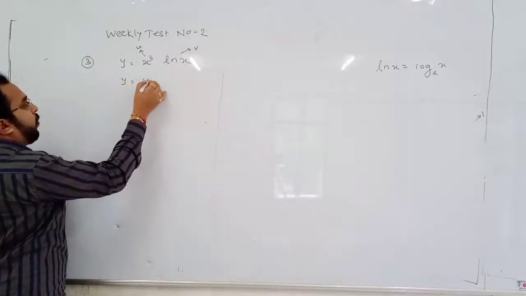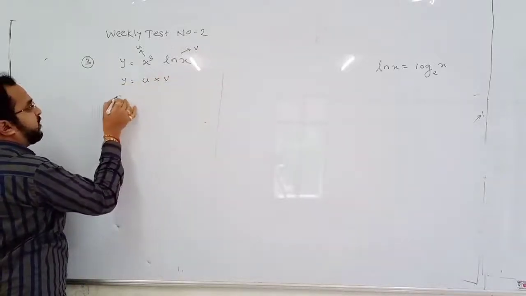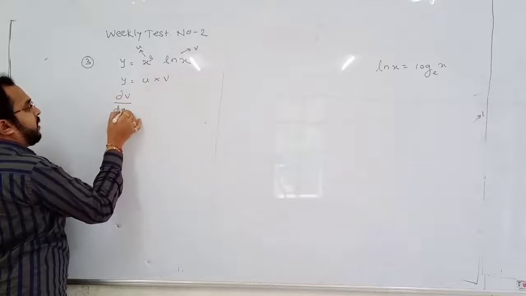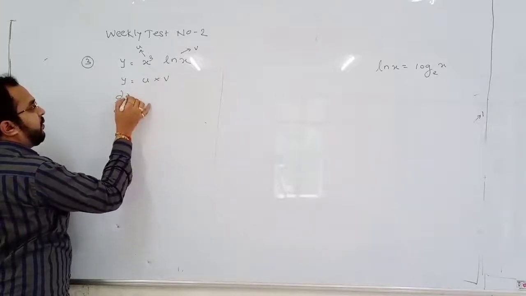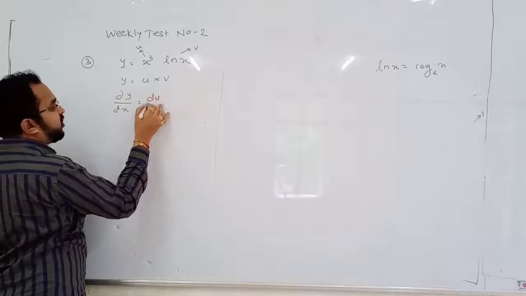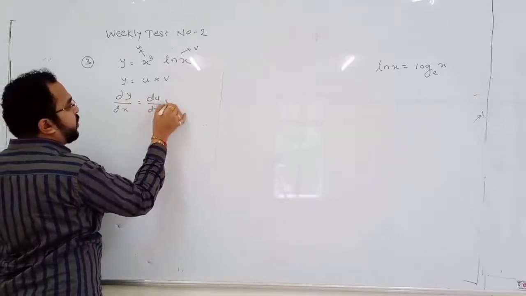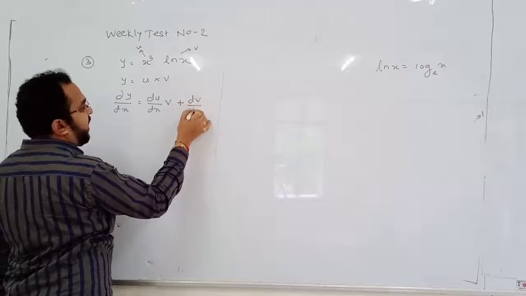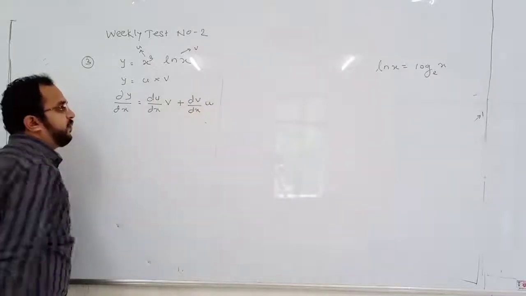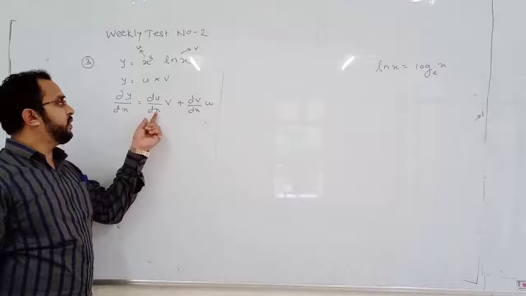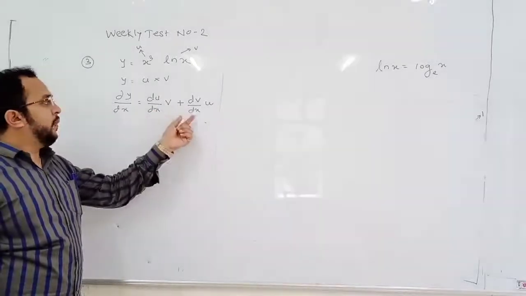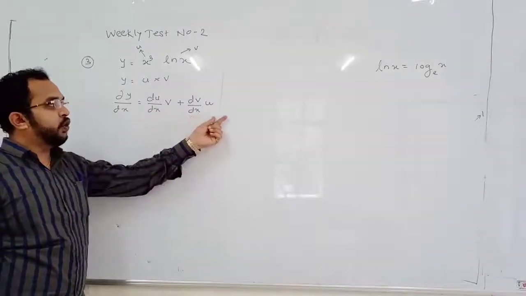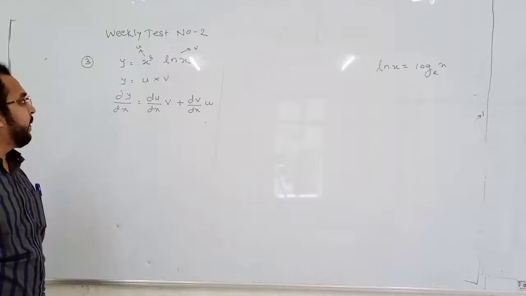You know, when there is a product of two functions, what is the product rule? dy by dx will be differentiation of first into second function plus differentiation of second into first function.